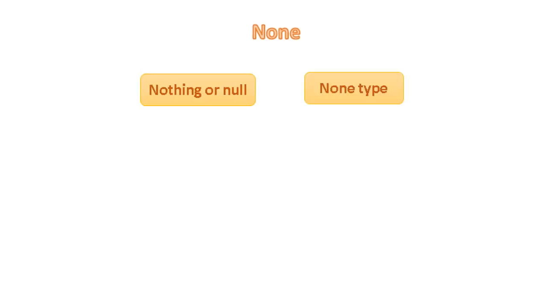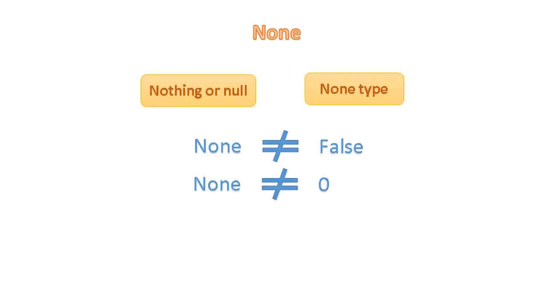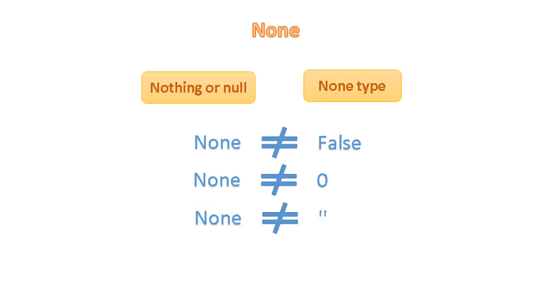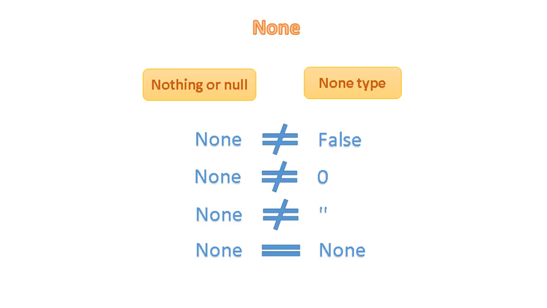Key points about none type. Data type in Python which represents nothing or null value. None is a data type of its own, none type. None is not the same as false. None is not 0. None is not an empty string. Comparing none to anything will always return false, except none itself.